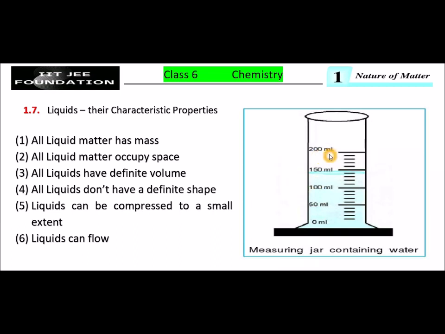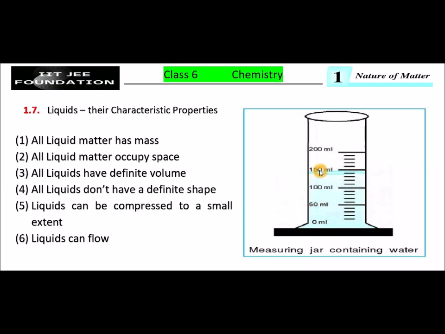First, take an empty measuring jar without water. Take this measuring jar, empty one without water, and pour some little water into the measuring jar. So the blue color one is the water. Now take the reading coinciding with the upper surface of the water. This is the upper surface of the water. What is the reading? It is 150 ml.